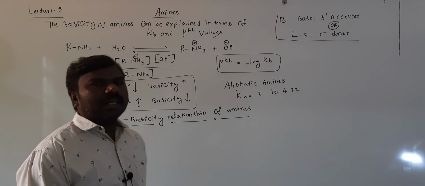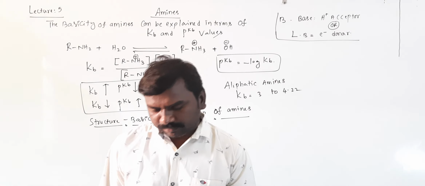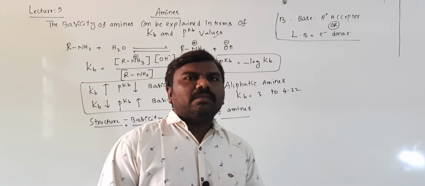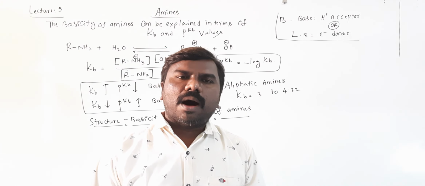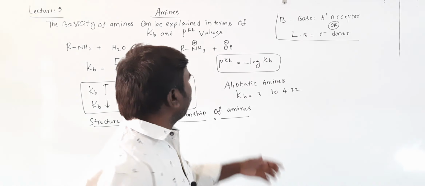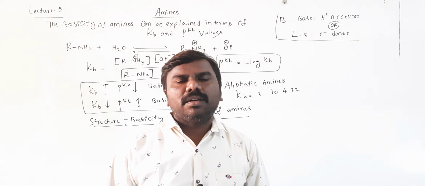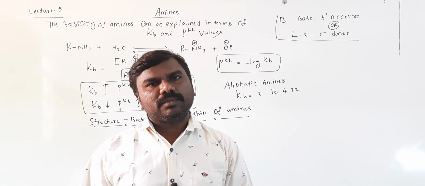It means structure decides the basicity of a particular amine, students. How does structure decide? Basic character especially depends upon this: when a proton is accepted by ammonia or the amine group, it forms a corresponding cation. If this cation is more stable, obviously the basicity of the amine is also more, right?